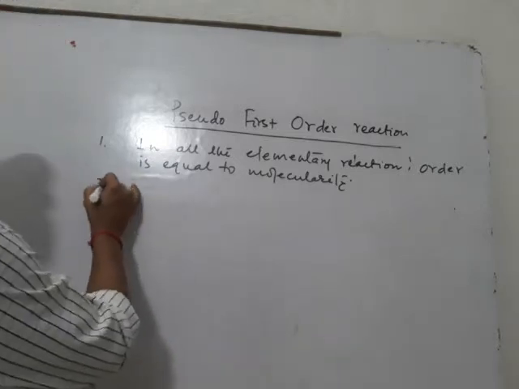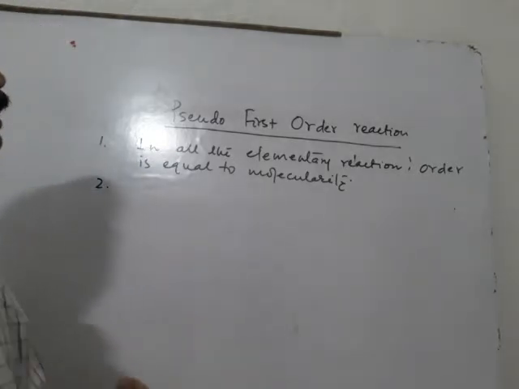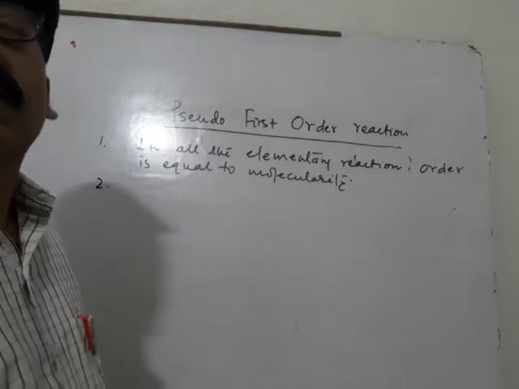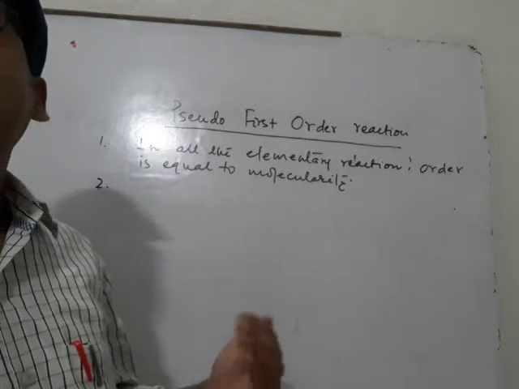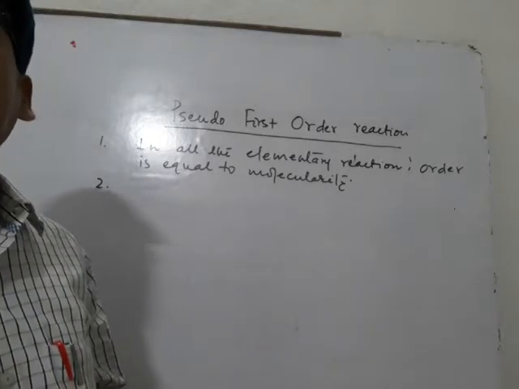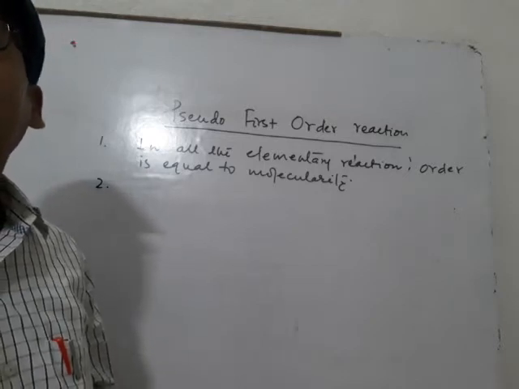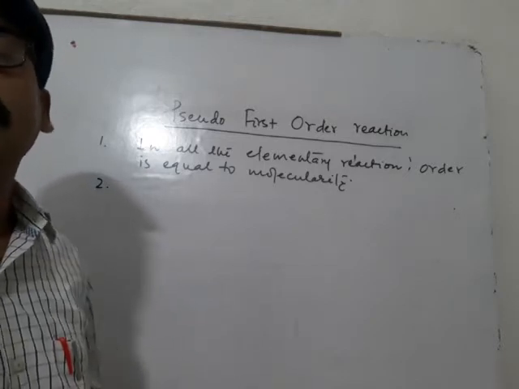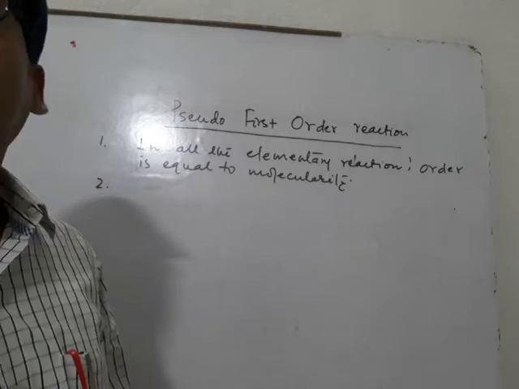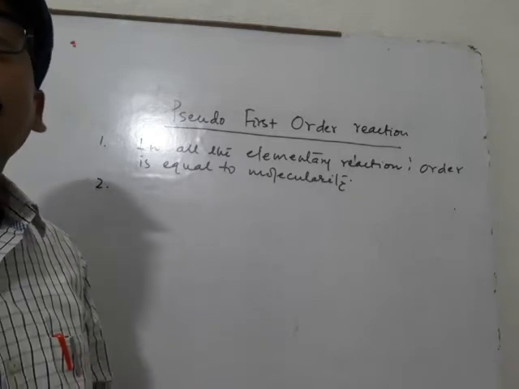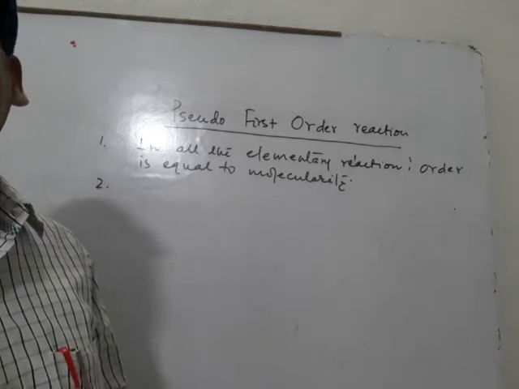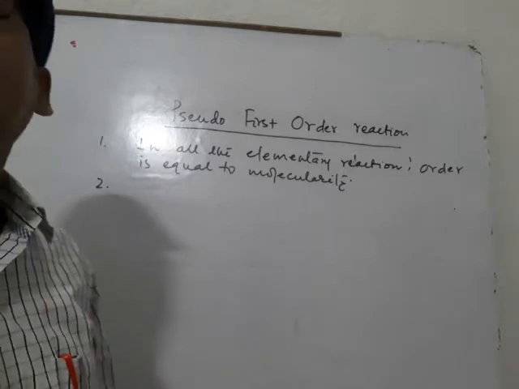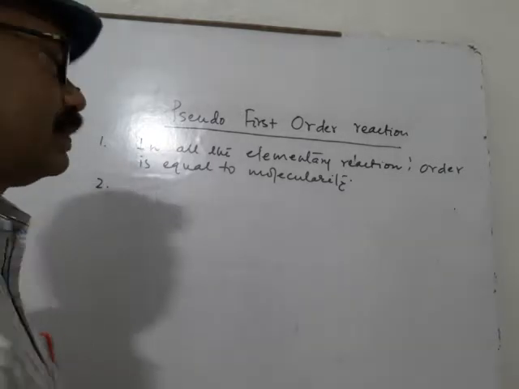If one of the reactants is in large excess, its concentration would not change considerably, so it conforms to a first order reaction. Although molecularity is 2, it retains first order. So it is called a pseudo first order reaction.